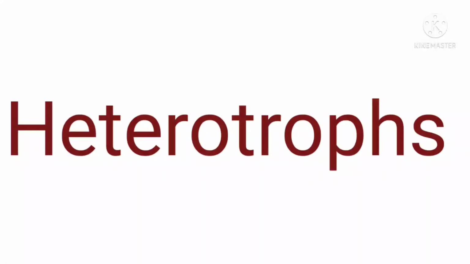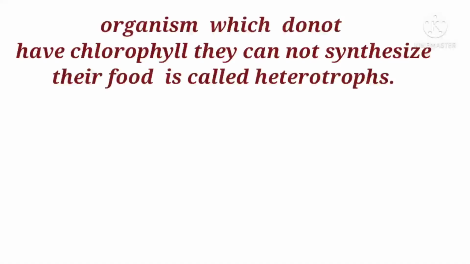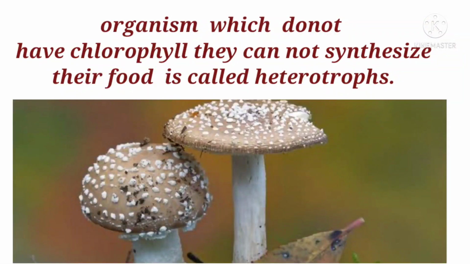Okay, children, next we are going to learn about heterotrophs. Already we know the definition of heterotrophs. Here there are some types. Now we are going to learn about saprophytes, which is one type of heterotroph. There are some plants which do not have chlorophyll.